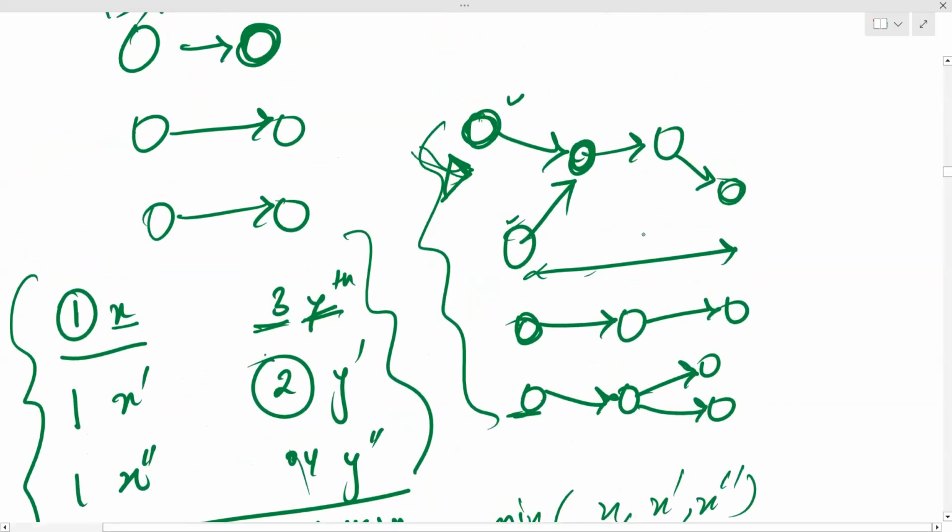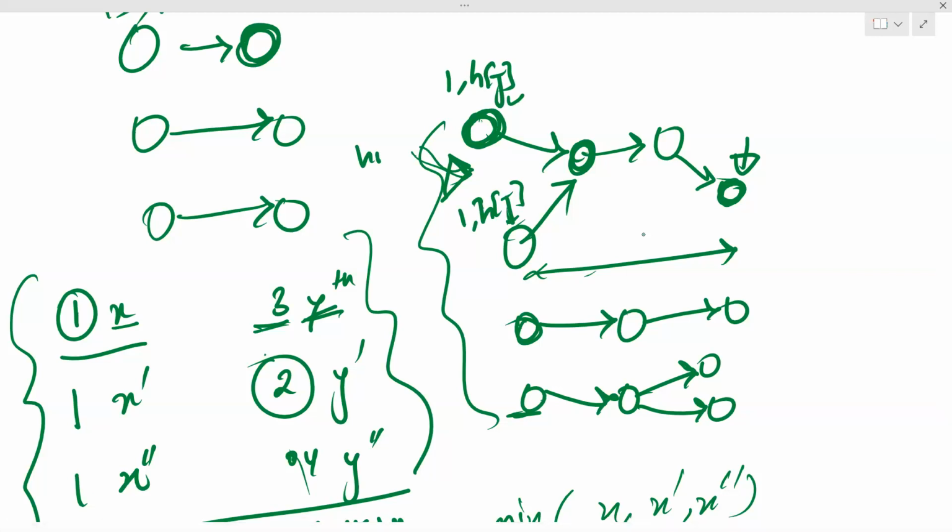Can you explain how this cannot be? After calculating the end time, I have calculated the earliest time. If I start this at first day HJR, and this also at first day HJR, so the earliest of these will be the minimum of these. If I start this component at the minimum of these HJ values, what is the earliest time at which I can complete this quest? That is what I'm saying.